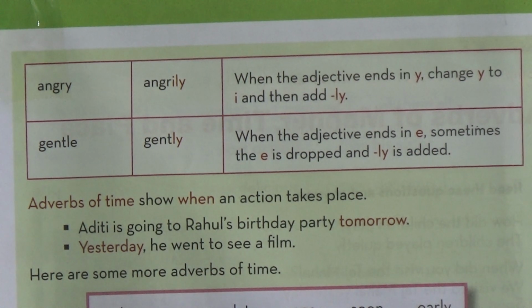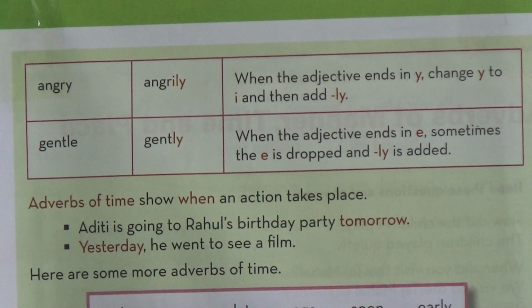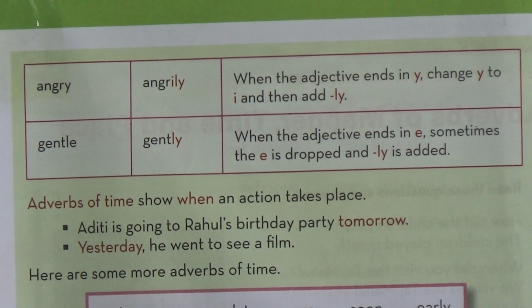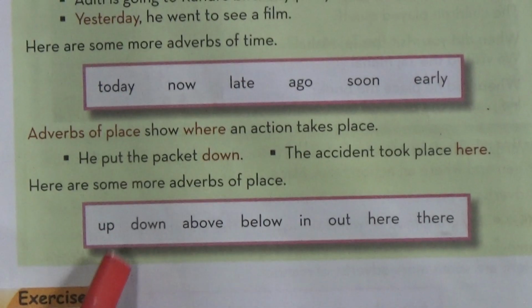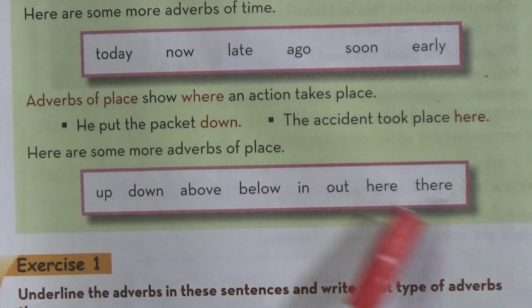Now we will learn adverb of place. Look dear students, adverbs of place show where an action takes place. For example, he put the packet down. The accident took place here. This colored word down, and here, are examples of adverbs of place. So what have we learned from this discussion? Adverbs of time show when an action takes place and adverbs of place show where an action takes place. Some examples of adverbs of place are up, down, above, below, in, out, here, there, etc.